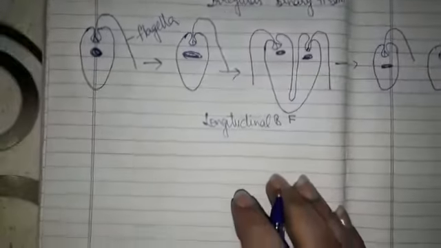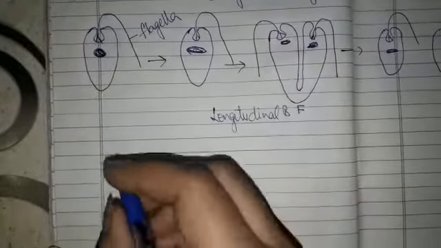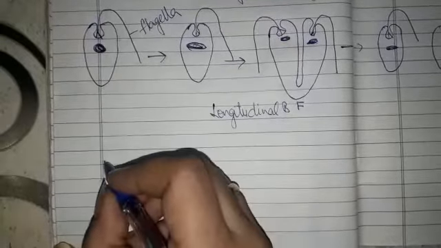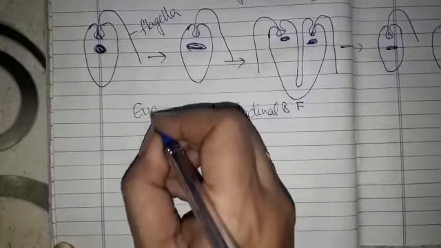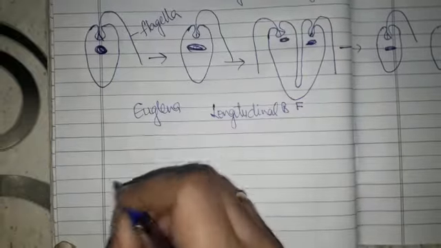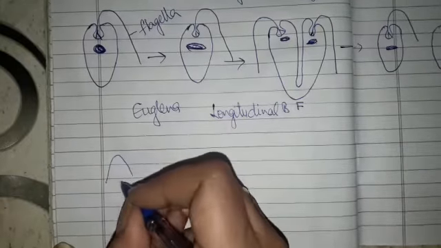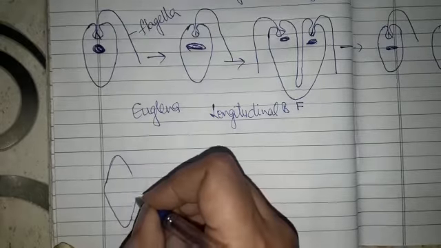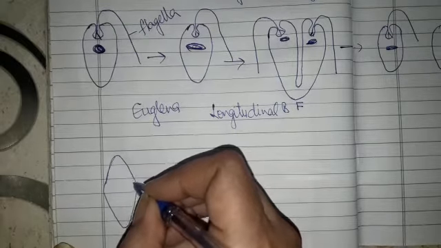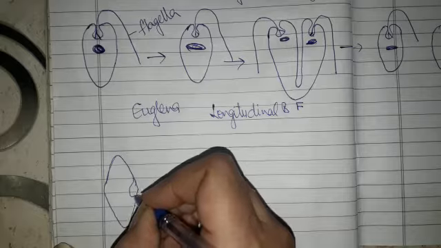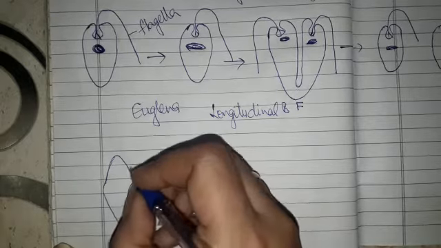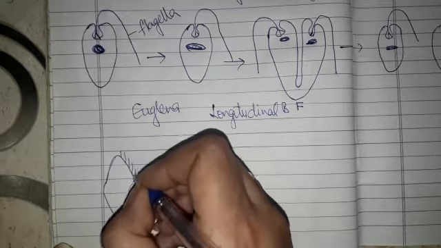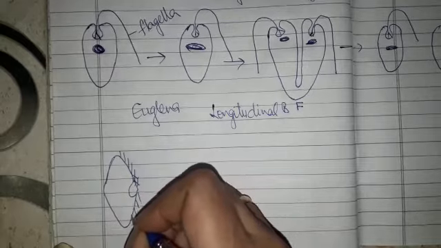Now the third is transverse binary fission, which takes place in paramecium. This was in Euglena and now in paramecium. Paramecium is a unicellular organism whose body is covered by hair-like structures, and these hair-like structures are called cilia.